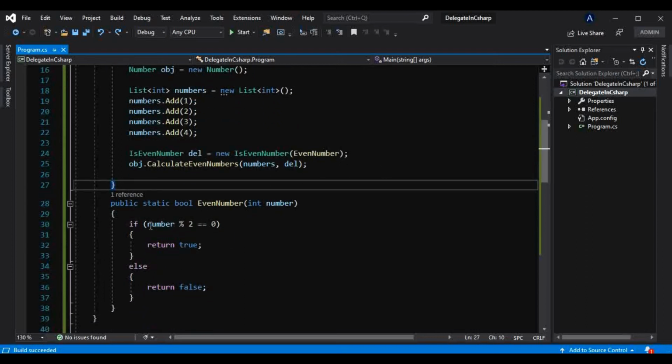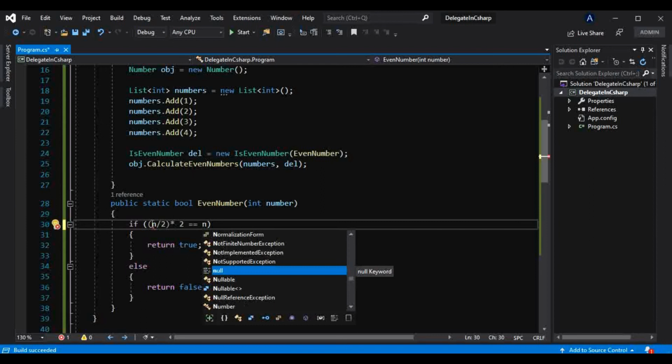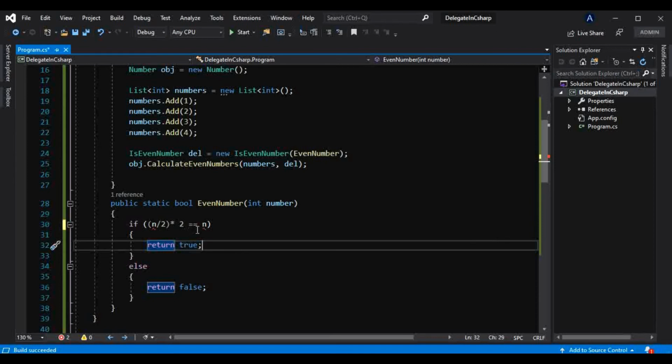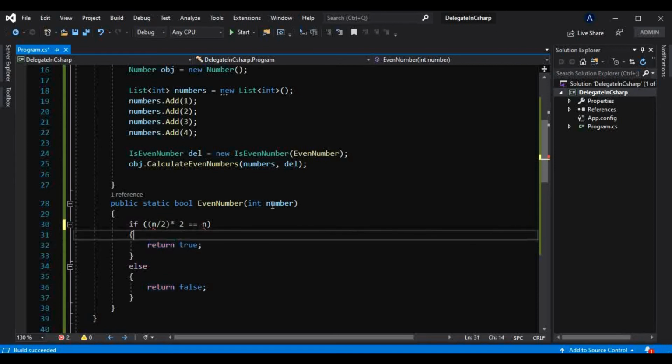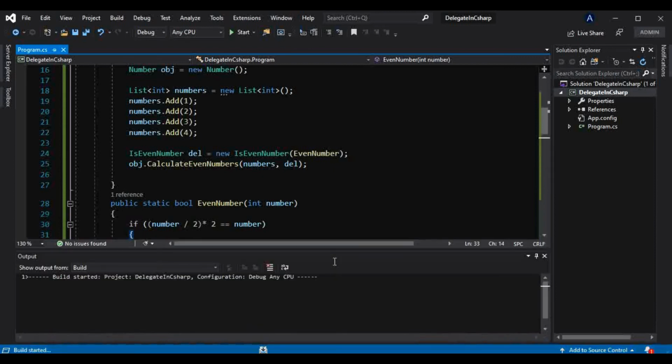Now instead of this number modulus 2, I can do something like this as well, that is n divided by 2, multiplied by 2, and if it is equal to number, we will return true here. If I run that, the output will be same.